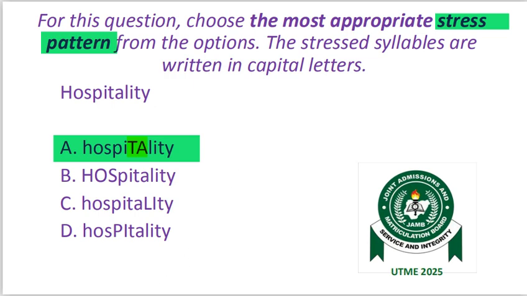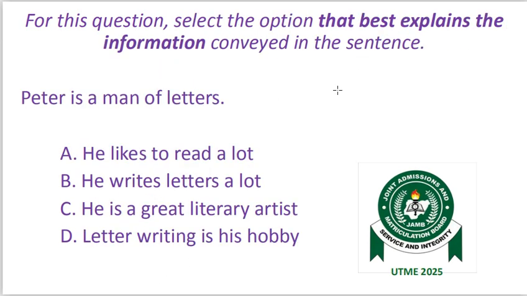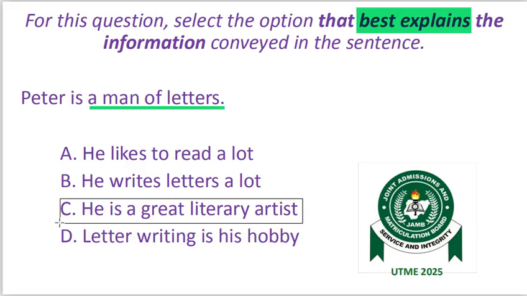The next question, the instruction says, for this question, select the option that best explains the information conveyed in the sentence. This one is based on interpretation. Peter is a man of letters. A, he likes to read a lot. B, he writes letters a lot. C, he is a great literary artist. D, letter writing is his hobby. When we say someone is a man or woman of letters, it means that person is a well-versed writer. And that is option C. He is a great literary artist.